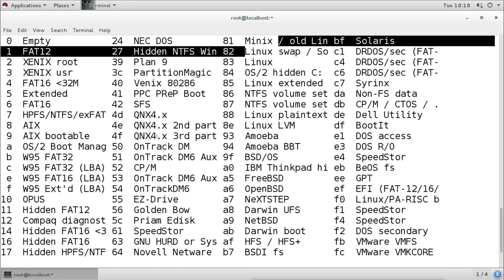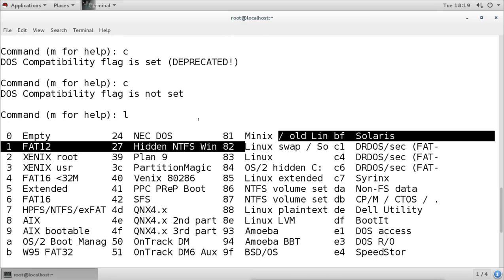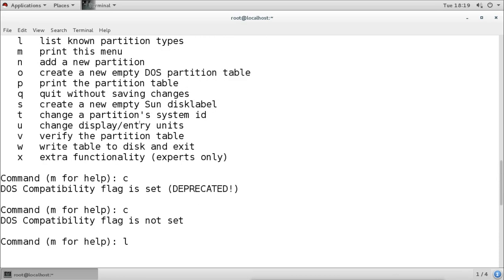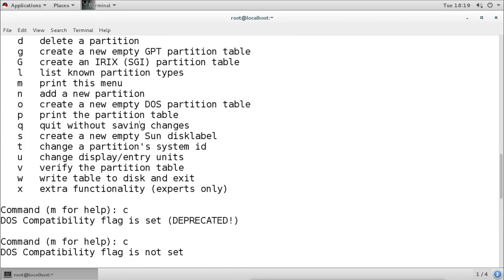So for creating the file system we have to update our kernel. So the L option will show you the list of known partition types, not the file systems.